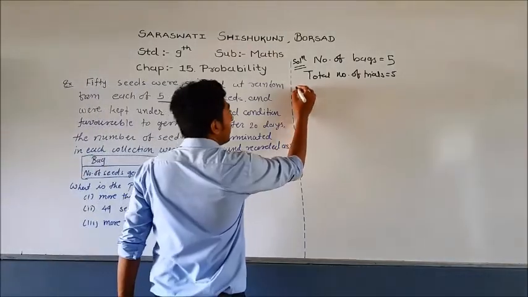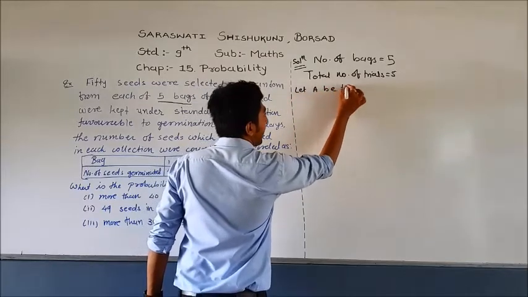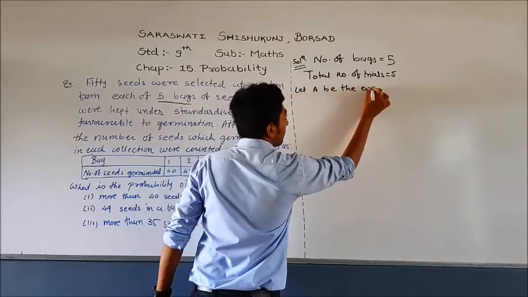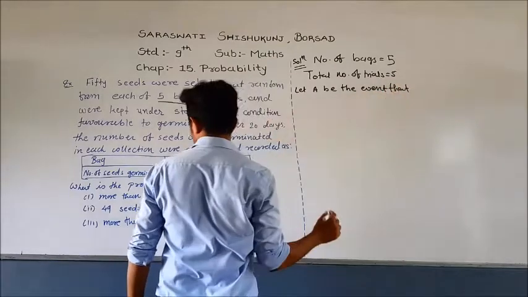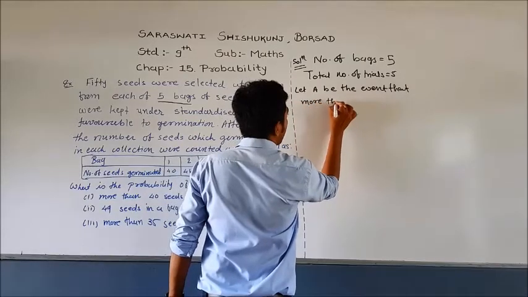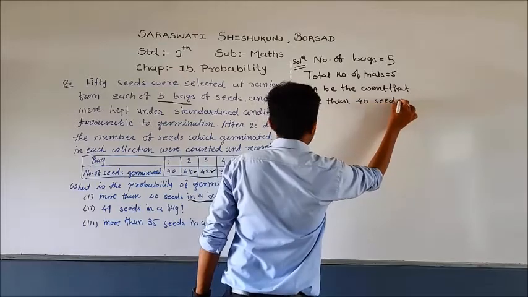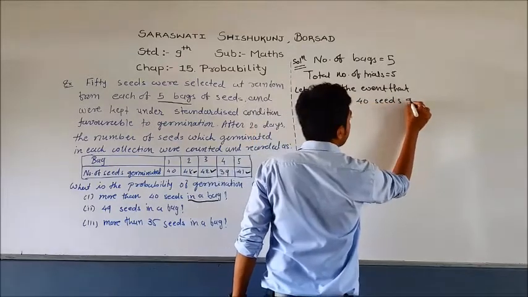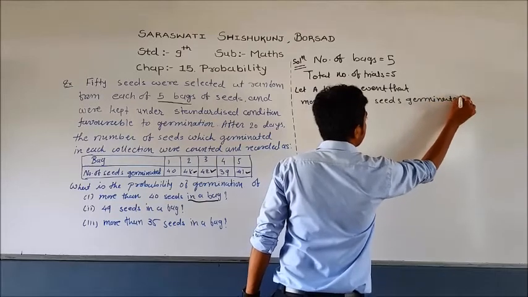So first of all, let A be the event that more than 40 seeds germinated in a bag.